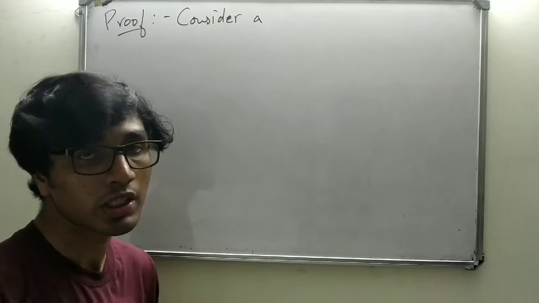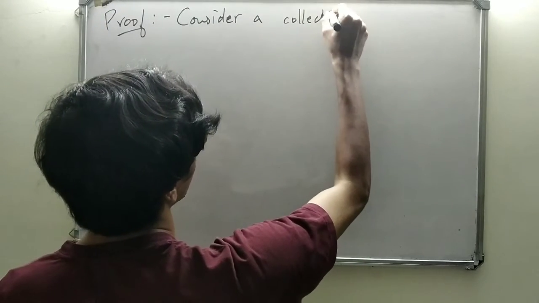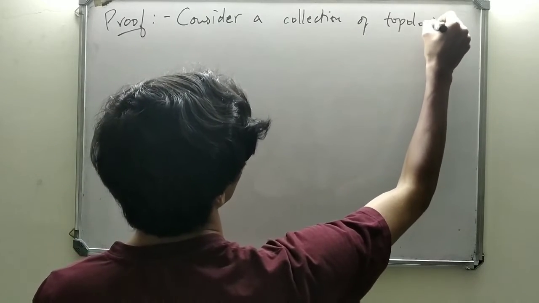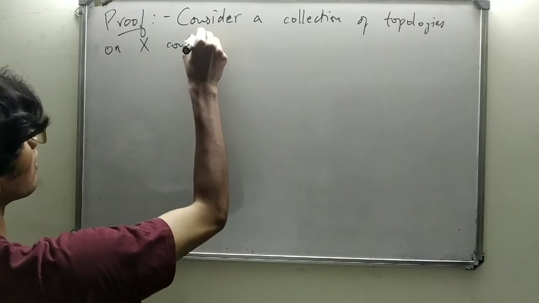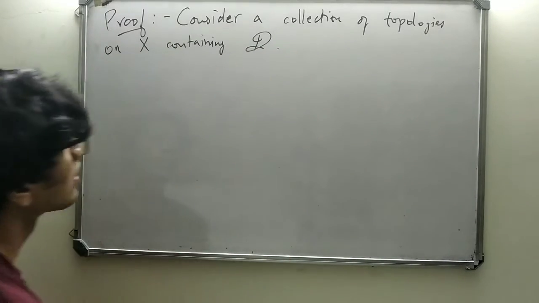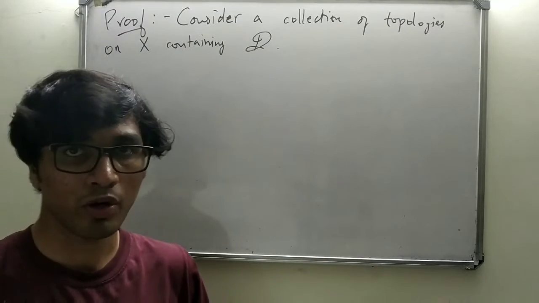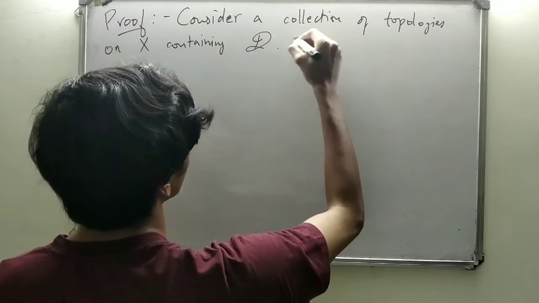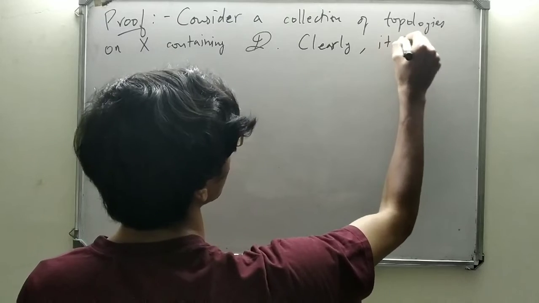Those topologies containing D. Okay, consider a collection of topologies on X containing the family of subsets D. Clearly, this collection is non-empty, right? Because there is a discrete topology which obviously contains D. So it is non-empty, right?